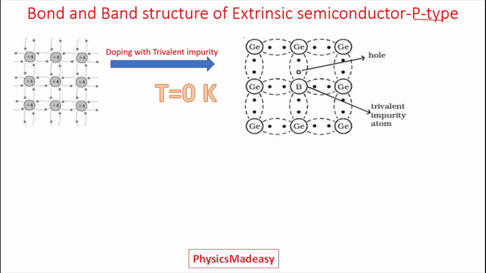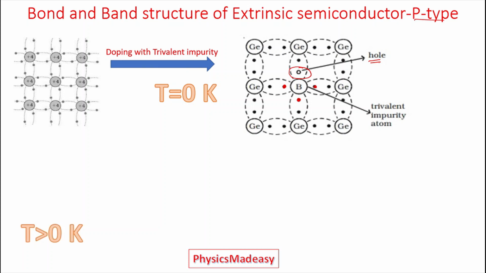But as we are doping with boron, which is trivalent, three are bonded with the neighboring germanium, and on one side there is a deficiency of electron called a hole. So even at 0 Kelvin we have one hole, meaning one positive charge exists.